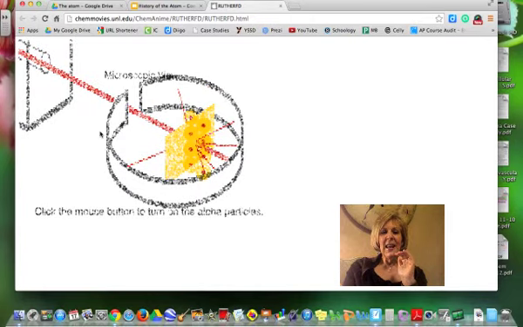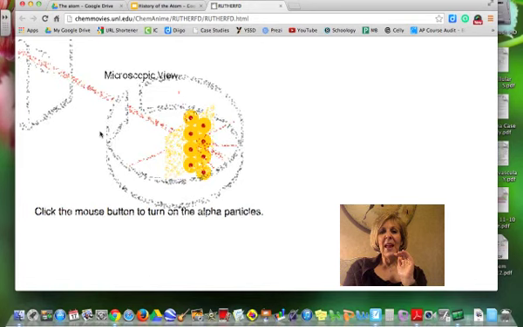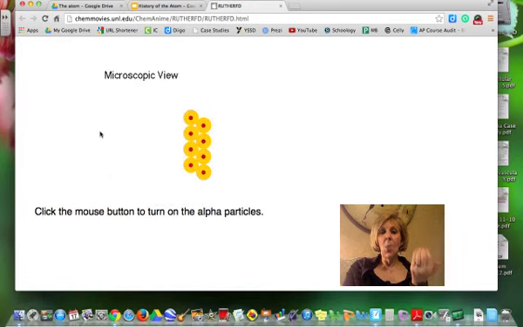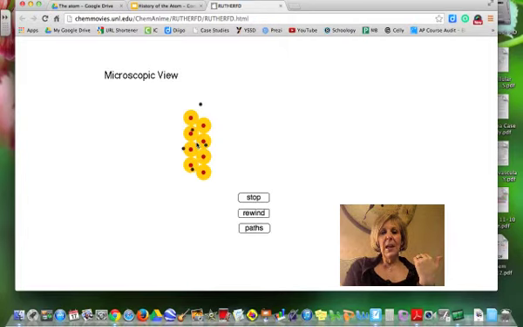And so his famous quote is that he couldn't have been more surprised had you shot a gun at a piece of tissue paper and it bounced back at you. As he is watching these alpha particles hit this gold foil, you see that most of them go straight through, some of them go off at an angle, and some of them every once in a while bounce straight back.